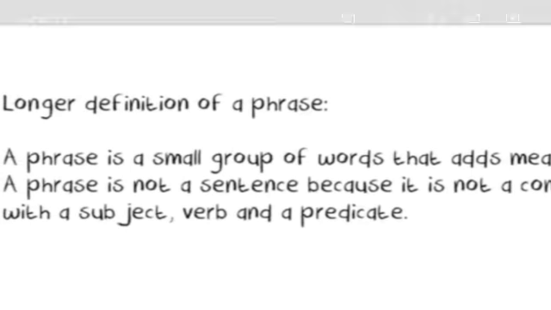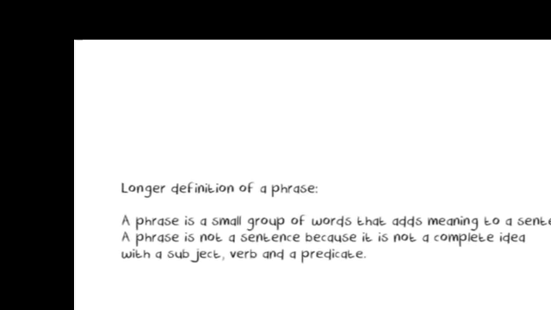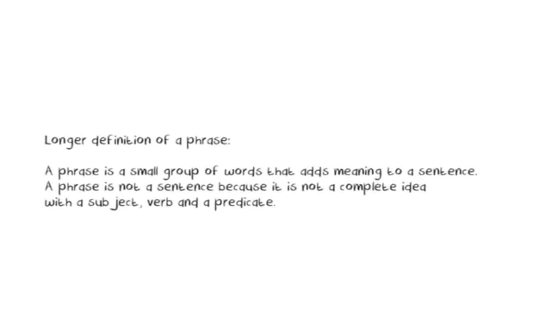But how can we identify phrases, or what is the difference between a phrase, a sentence, and a clause? A sentence consists of a subject and a predicate, and it can convey a complete idea. A clause as well consists of a subject and a predicate, and can also convey a complete idea.